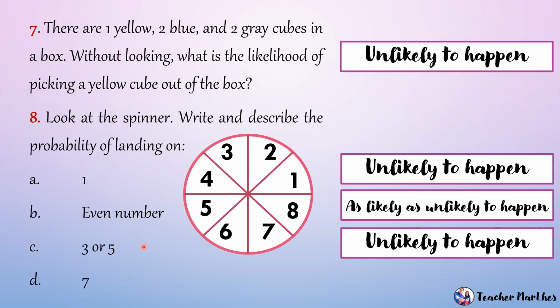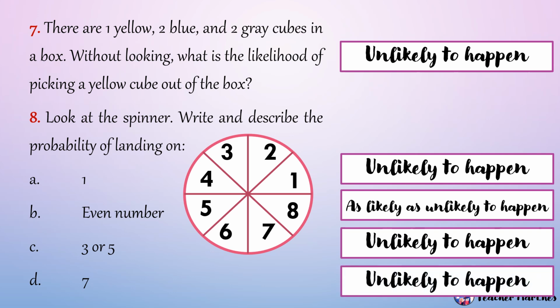Then, next, 7. What is the probability of landing on 7? So, again, nag-iisa lang ang number 7. So, 1. Isang number 7 out of 8 numbers. So, we have the probability of unlikely to happen.